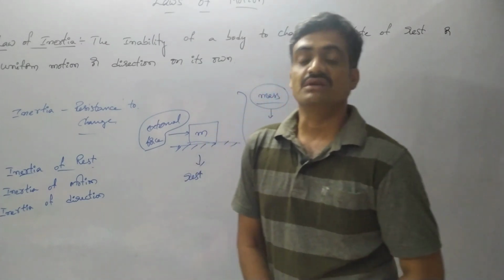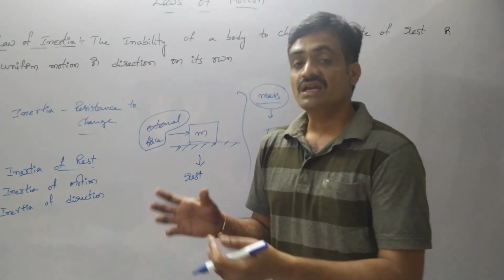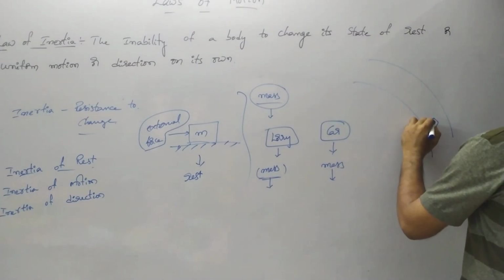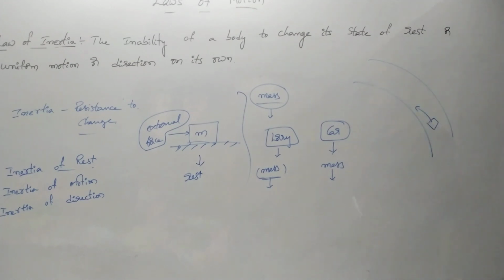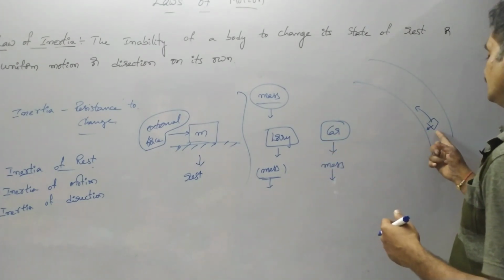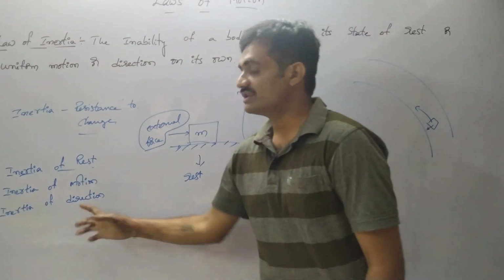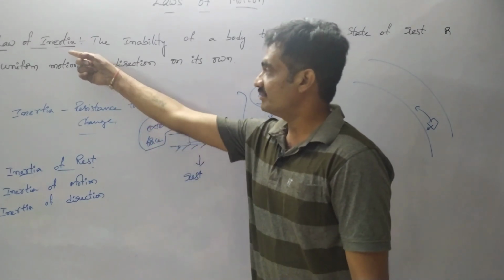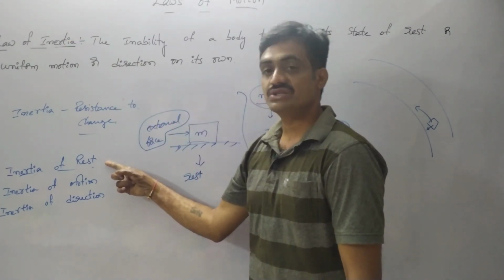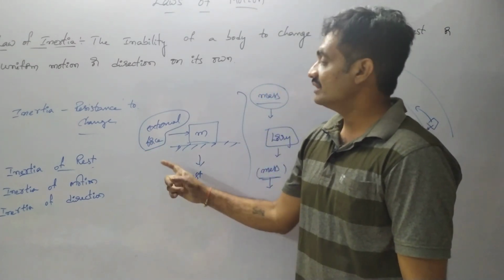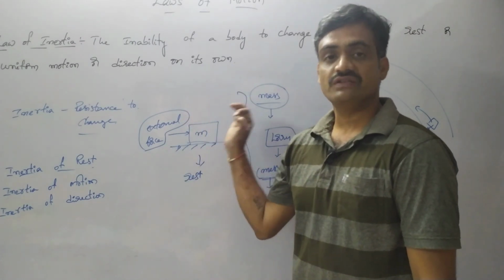Whereas coming to the case of inertia of direction, as the vehicle moves on a curved path, the person in the vehicle experiences the tangential movement, means will lean sidewards. The person leans sidewards due to this inertia of direction. That represents inertia of direction. So here we had represented what is inertia, and we had seen what is meant by inertia of rest, motion, as well as direction. So now based on this inertia, we are going to discuss Newton's first law.